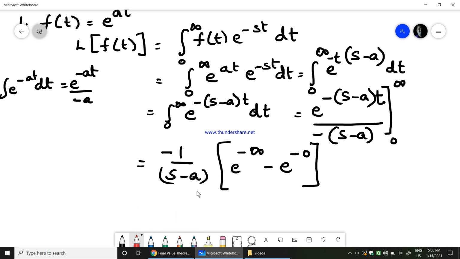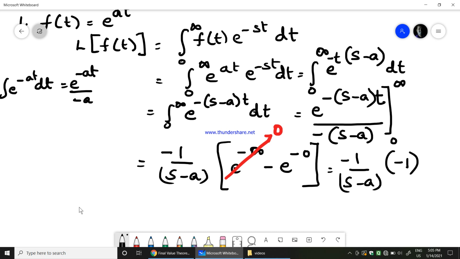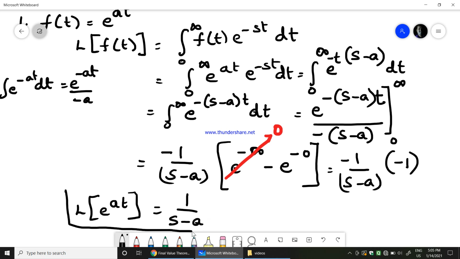We all know that e power minus infinity is 0, whereas e power minus 0 is 1. Therefore, we get minus 1 by s minus a multiplied by minus 1. So minus into minus is plus. Therefore, Laplace transform of e power at would be equal to 1 divided by s minus a. This is the answer.